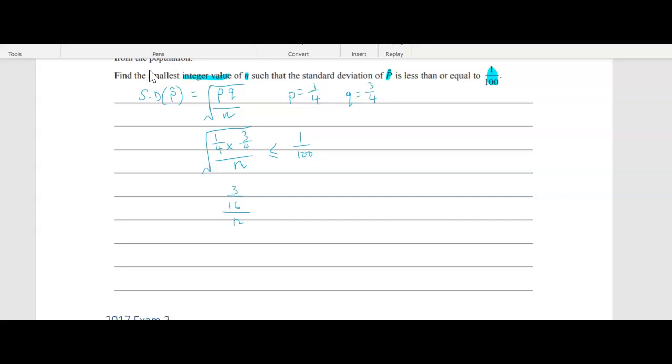And then let's square the other side, so less than or equal to 1 over 100 all squared. All right, so 3/16 divided by n is, sorry, I might just do times its reciprocal, so times 1 over n.